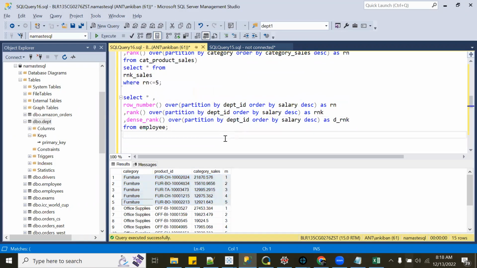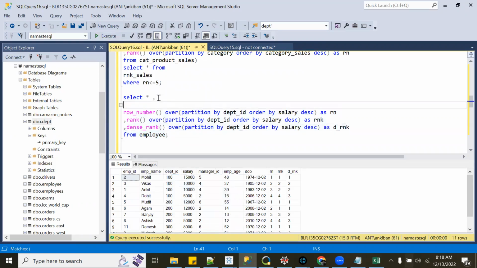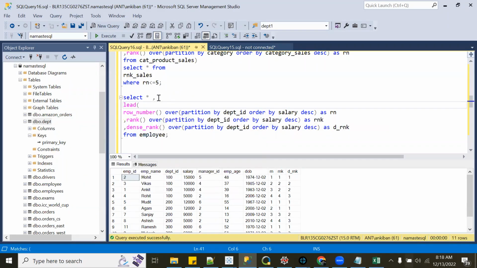window function. So far we have seen row number, rank, dense rank. The next we will say is lead. I'll tell you what this lead function is. As I told you, the syntax is similar.